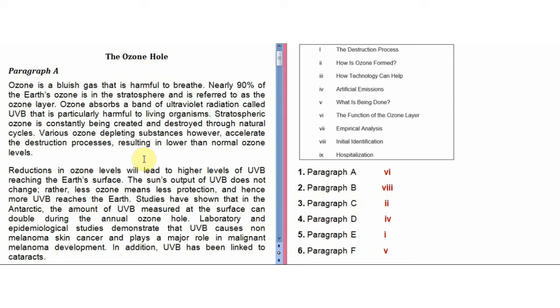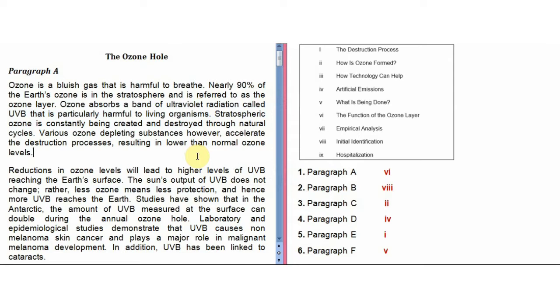The function of the ozone layer, this I think they have told, because they said ozone absorbs a band of ultraviolet radiation called UVB that is particularly harmful to living organisms. So the thing that is harmful to living organisms, ozone absorbs that band of ultraviolet radiation, which means it protects. Here also they have written less ozone means less protection, which means the function of the ozone layer is protection. So the less ozone there will be, the less the protection. So definitely we can consider this heading for now. Sixth, the function of the ozone layer.